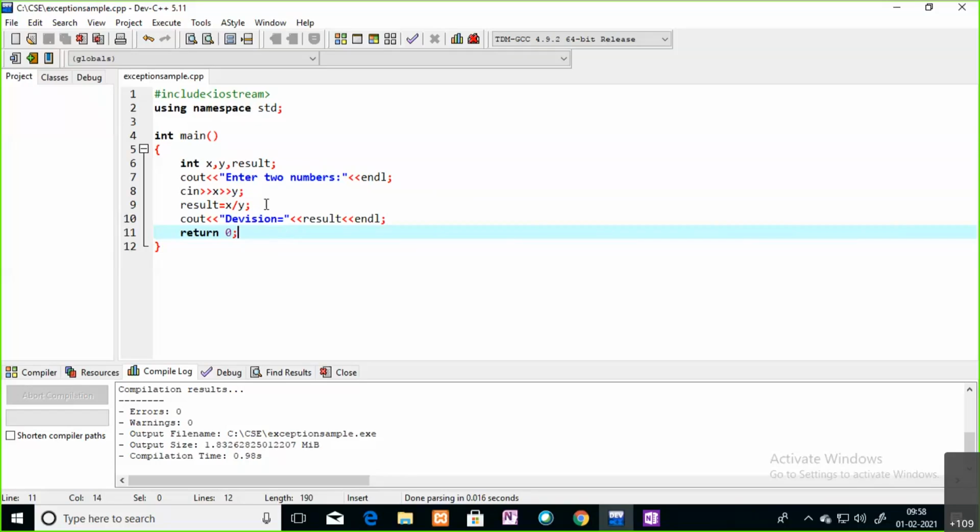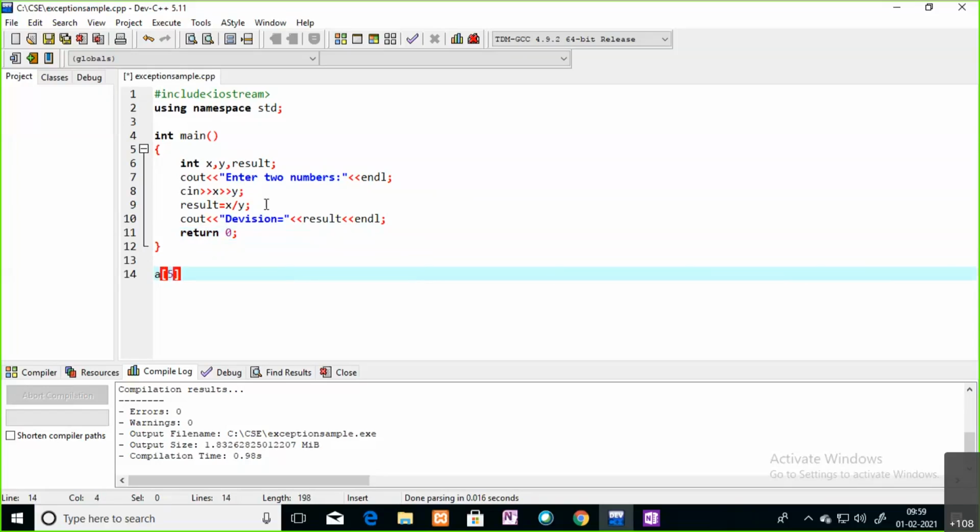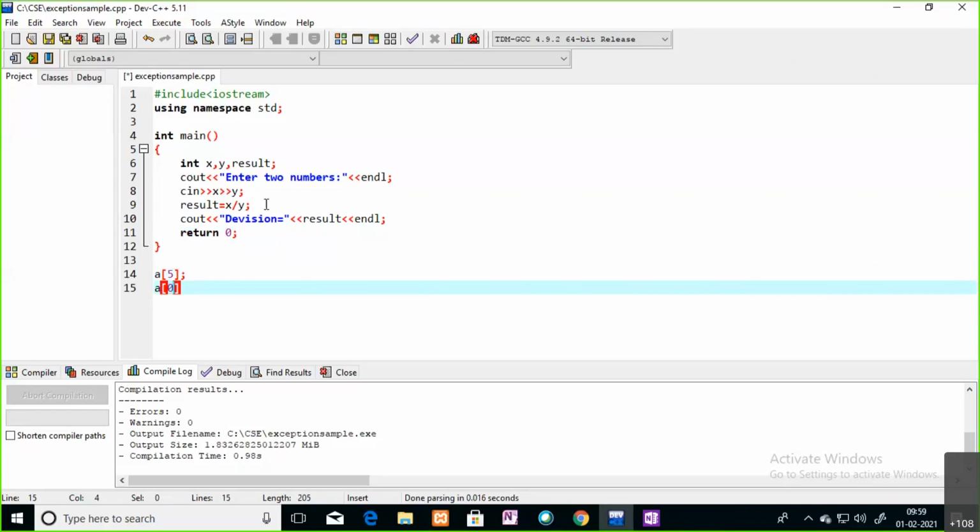In the same way, in our programming world, you have one array with 5 numbers. a of 5 means it can hold 5 numbers, but while accessing values from your array, you are trying to access the 10th element. Your actual array size is 5 only. You can access only 5 elements, from a of 0, a of 1, up to a of 4. Suppose, here I will just show. This is an array. The array consists of 5 elements. You can access from this particular array. a of 0 means the first element it is going to return. Like that, up to a of 4 you can access.